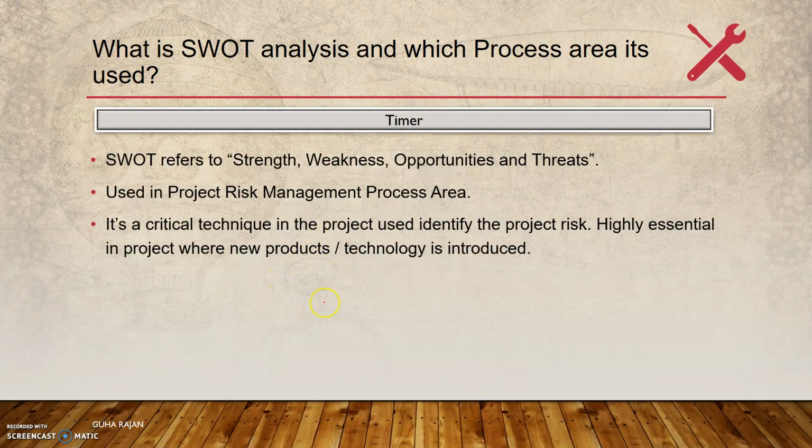SWOT refers to strengths, weaknesses, opportunities, and threats, and it is related to the project risk management process area. SWOT is generally used whenever a new product or a new technology is introduced, and particularly in a new geography. If a company is trying to enter a new geography with a new product, then a SWOT is always done by the company. What is their strength, the company's strength or the product strength, what are the weaknesses of them,